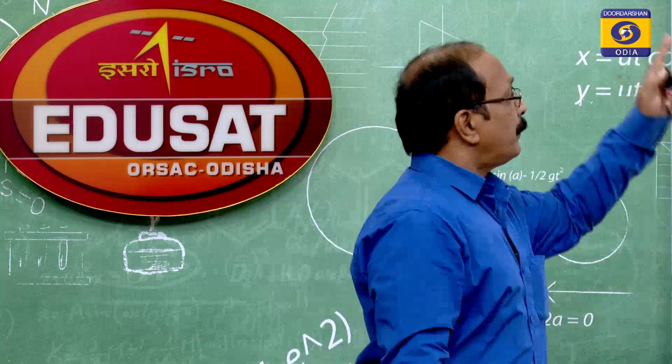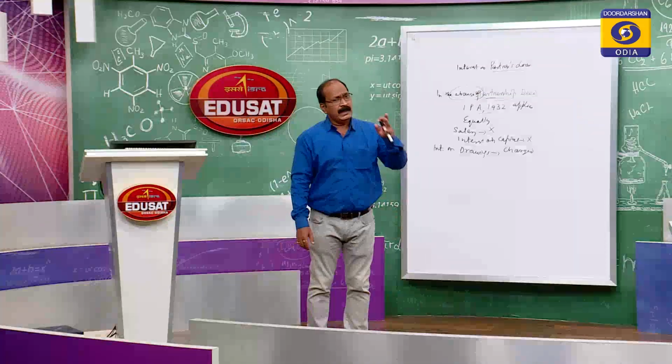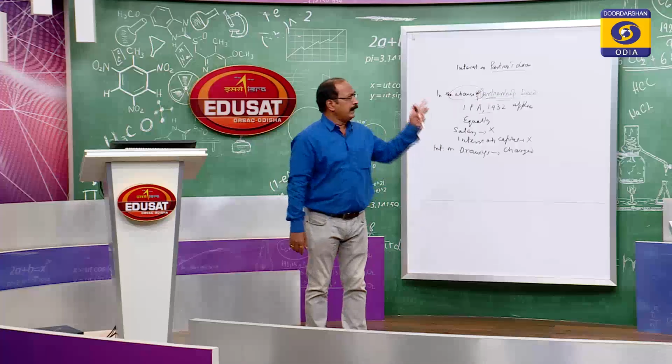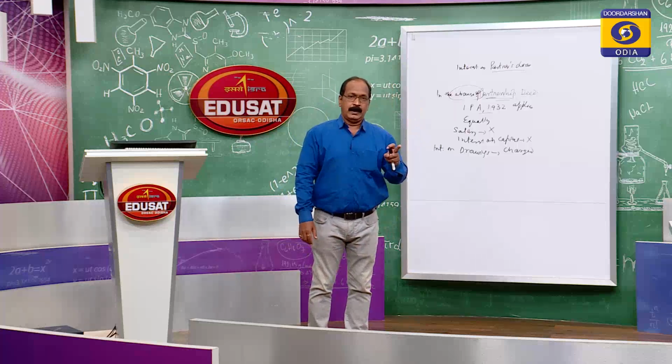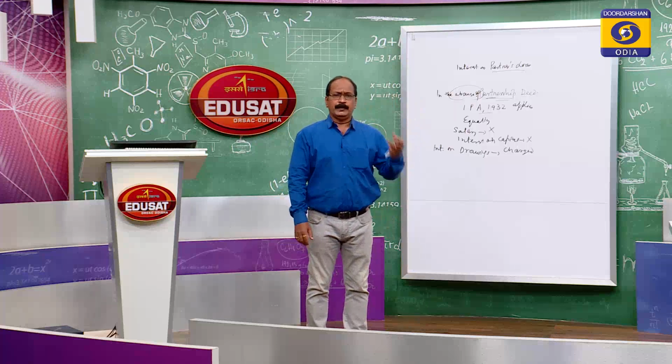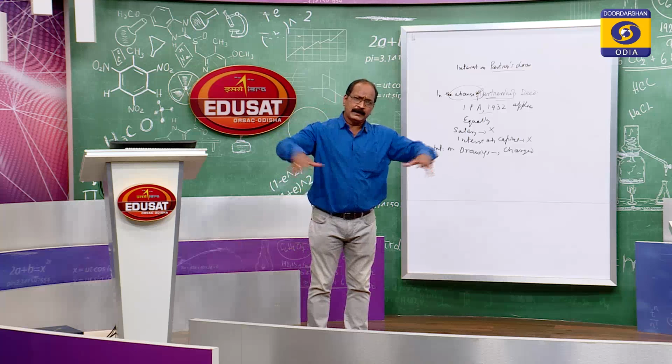So, interest on partners' loan, very important to remember, my dear students. If there is some agreement regarding the payment of interest on partners' loan, we have to pay at that agreed rate, 15%, 12%, 10%, whichever all partners agreed.